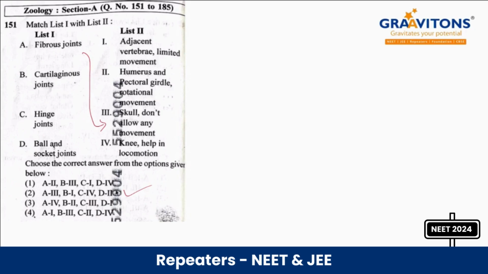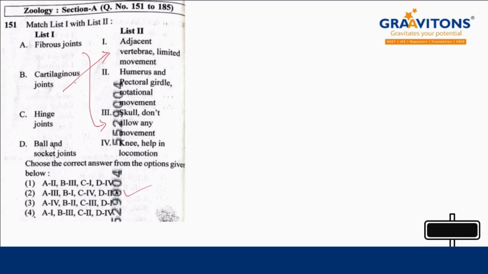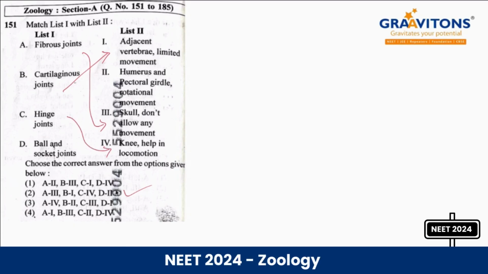Then B, cartilaginous joints: when we are seeing the adjacent vertebrae, the cartilaginous joints provide limited movement. Then C is the knee joint. Then the ball and socket joint, if you are seeing, is in the humerus and pectoral girdle. Rotational movement will be provided. So the answer is option 2.